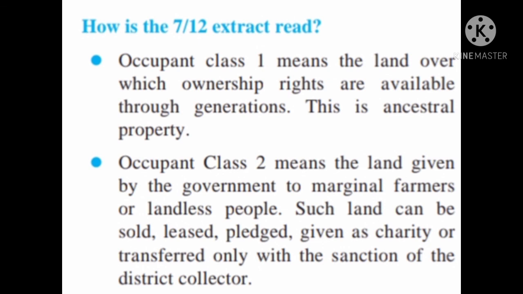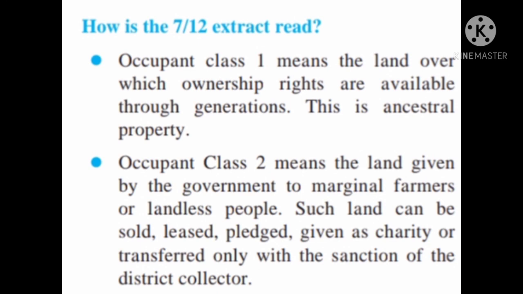Occupant Class 1. Persons classified into this class are free to transfer the agricultural land without the permission of the collector in favor of a person who is an agriculturalist, while occupant class 2 is allowed to transfer only after the collector's permission.